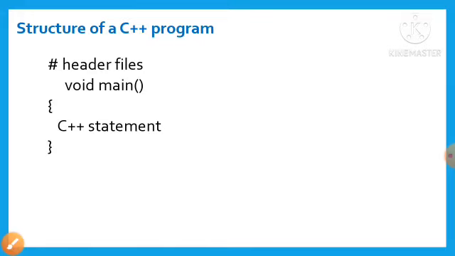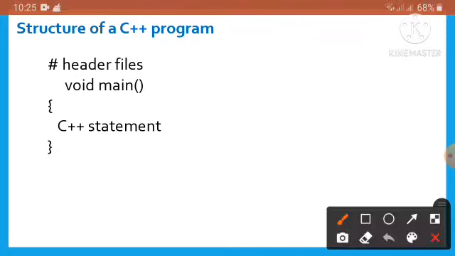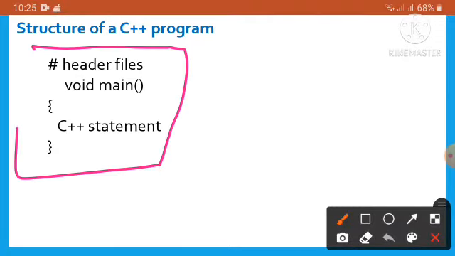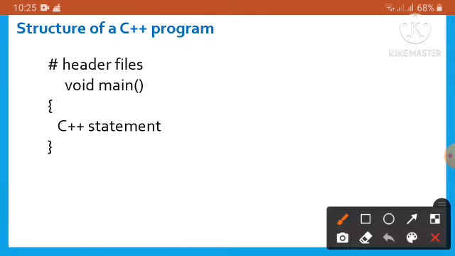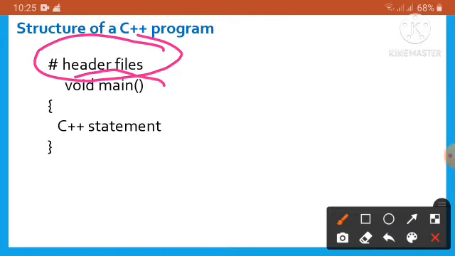Next is structure of a C++ program. Here it is the structure how to write a C++ program. A C++ program always starts with the header files, and then defines the main function.